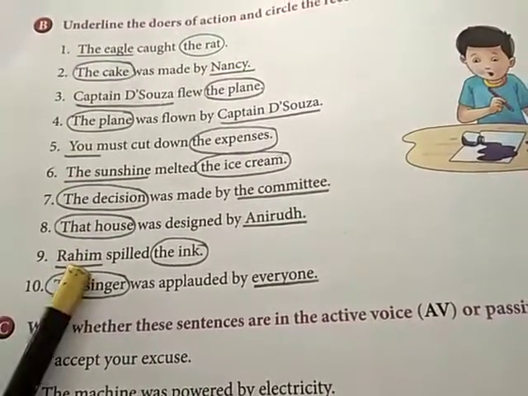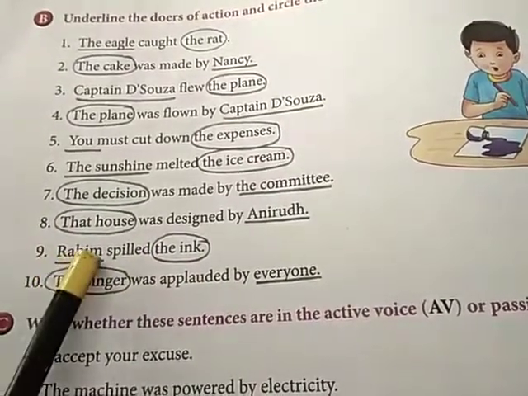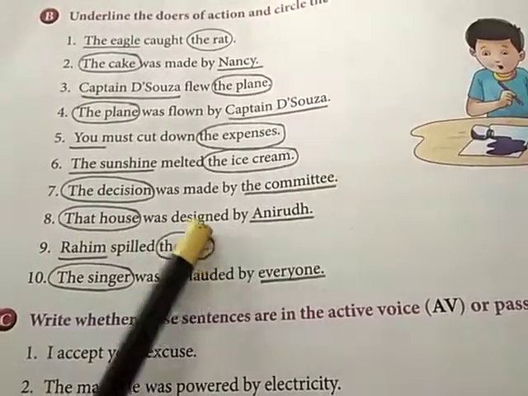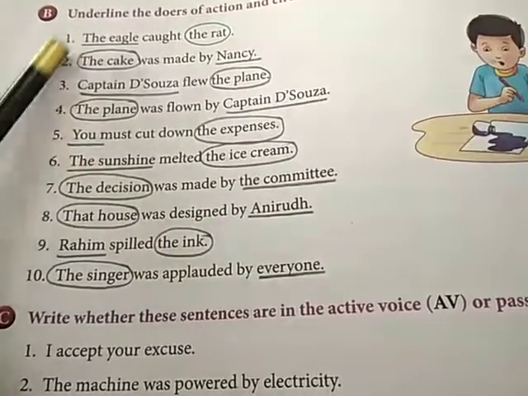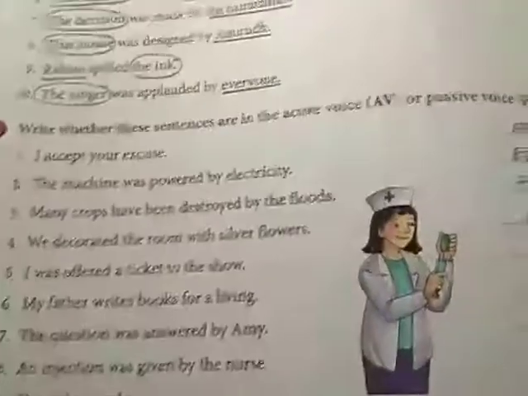Similarly, look at the ninth one. Rahim spilled the ink. So who is doing the action here? Rahim. And who is the receiver? The ink. Clear? Like this, you have to do the rest by yourself. Look at the next exercise.